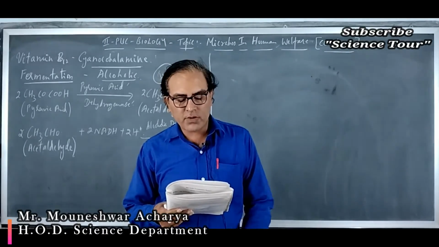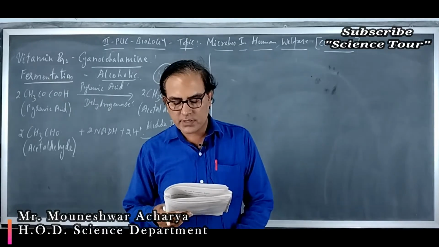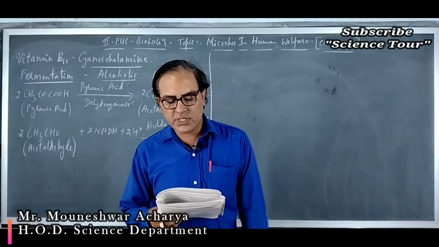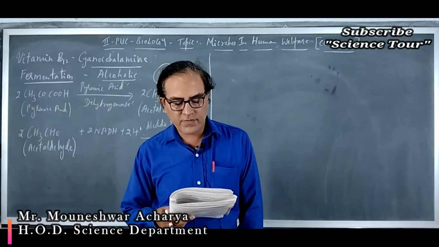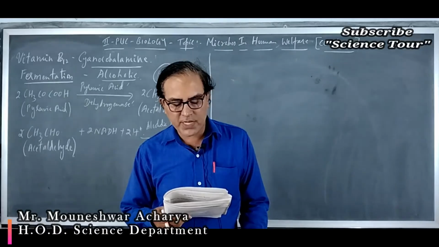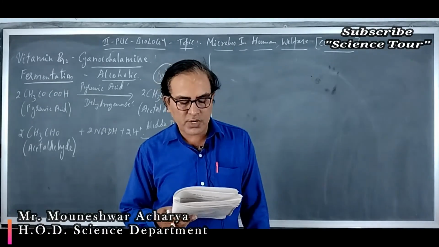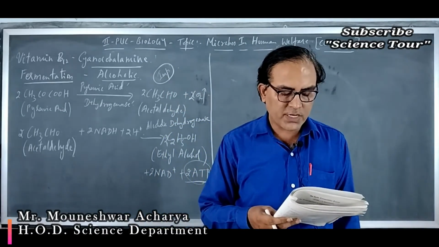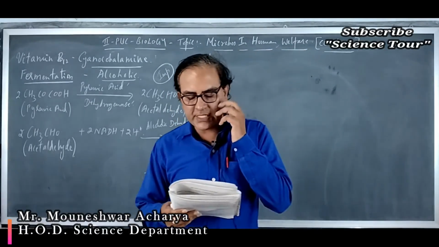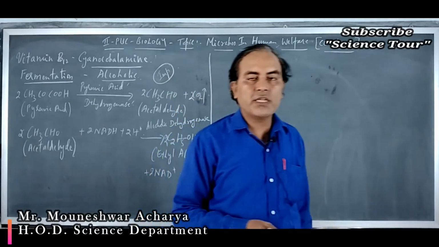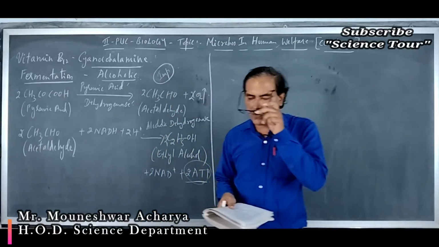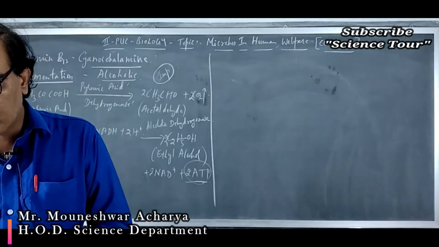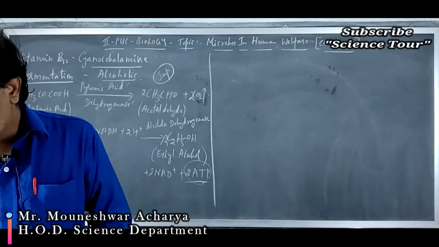Next question number 12. Mycorrhiza does not help the host plant in. Mycorrhiza is a fungal association. It helps in enhancing its phosphorus uptake capacity, increasing its tolerance to drought, enhancing its resistance to the root pathogens, but it will not help in increasing its resistance to insects. So the right option is option D or 4.